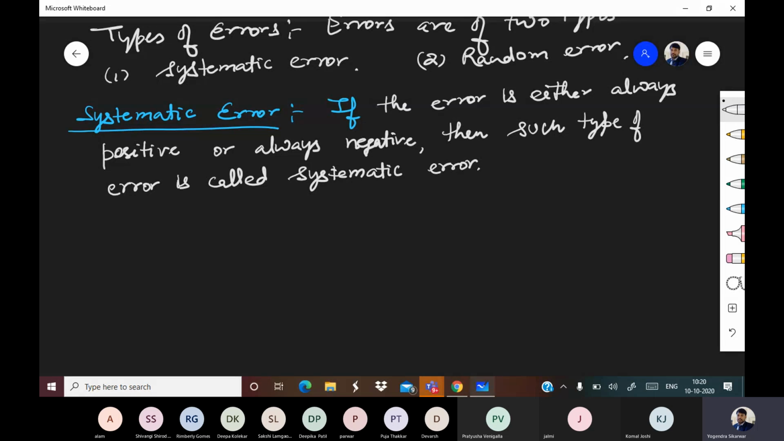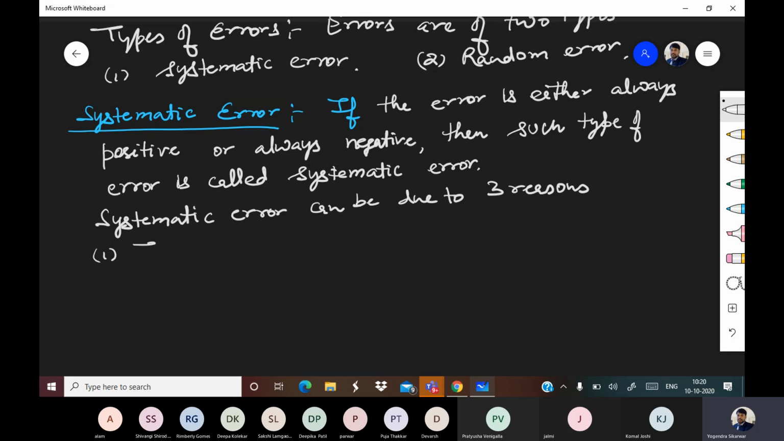Now, what causes systematic error? Systematic error can be due to three reasons. Number one, instrumental error. Now, what exactly is the meaning of instrumental error?